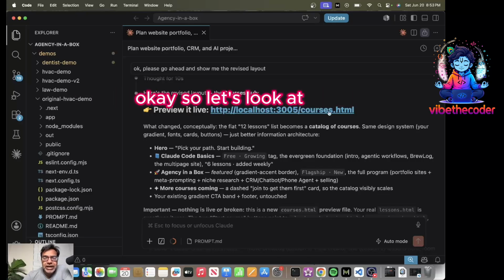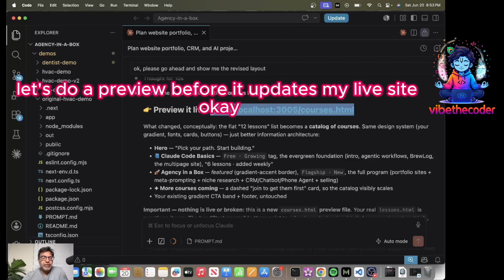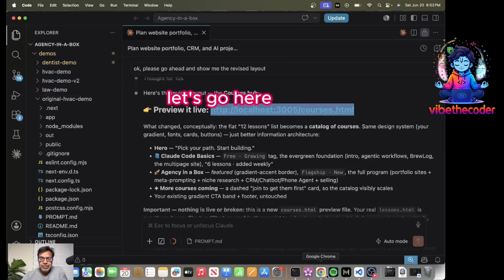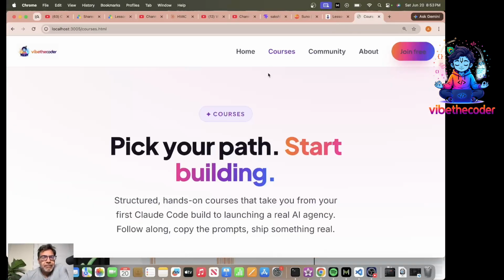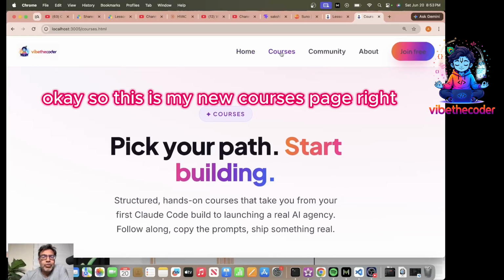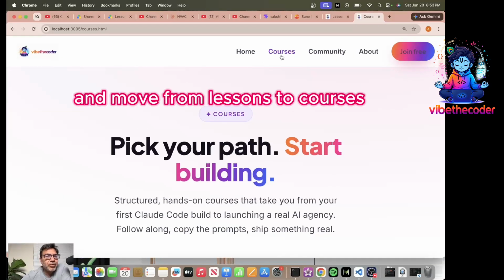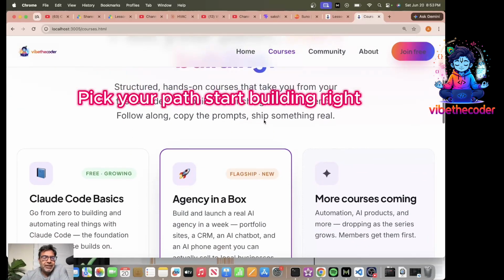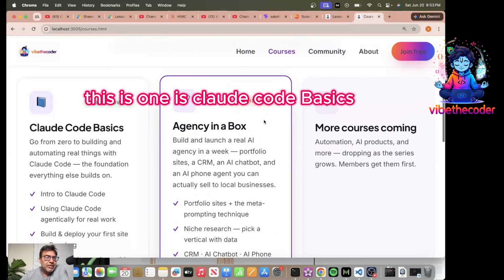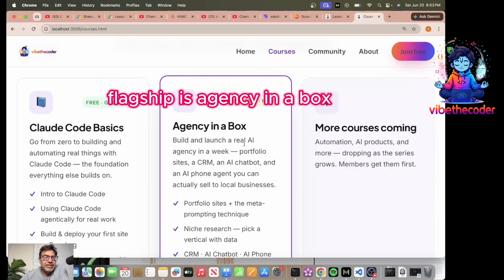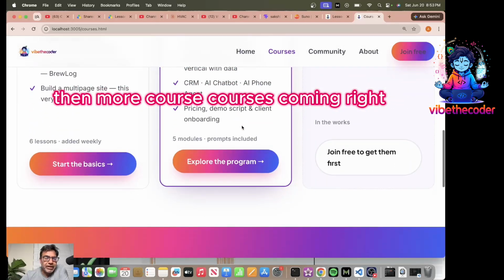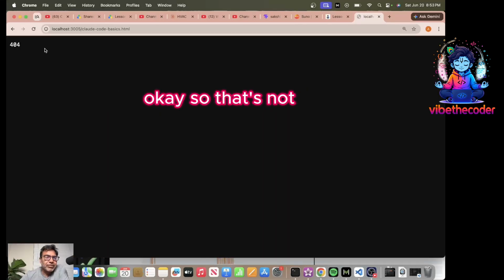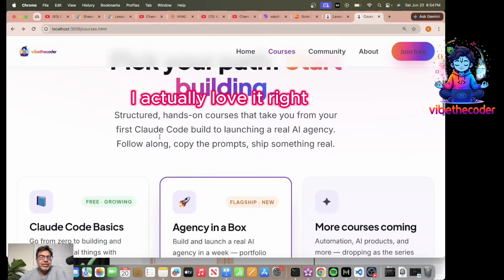Okay, let's do a preview before it updates my live site. So this is my new courses page. It moves from lessons to courses: pick your path, start building. One is Cloud Code Basics, and the flagship is Agency in a Box. What we will do, explore the program, then more courses coming. Let me start the basics. Okay, that's just okay. Great, so this is the layout. I actually love it.